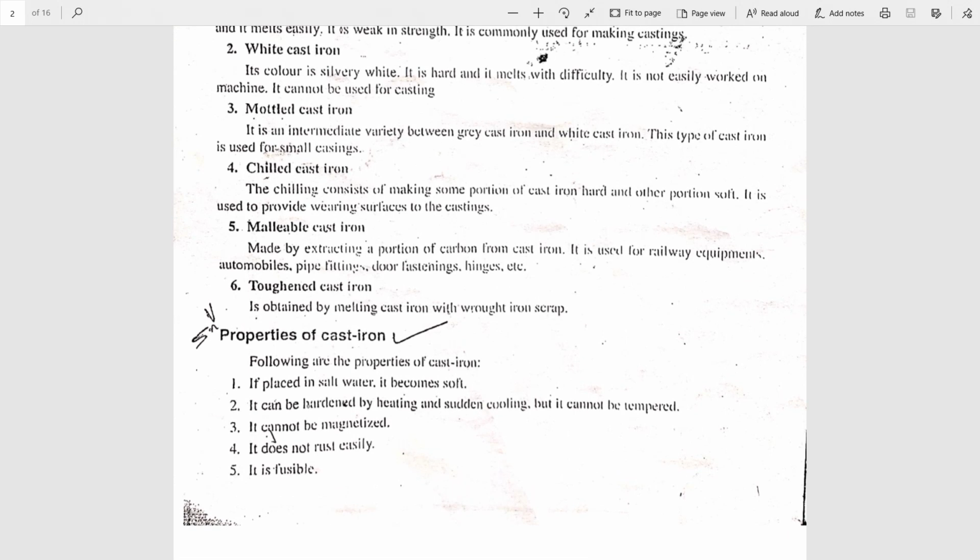Third property, it cannot be magnetized. Next, it does not rust easily. You may think rusting is a born property of iron, but we are comparing cast iron, wrought iron and mild steel regarding the percentage of rusting. So, in cast iron, you must say it does not rust easily.